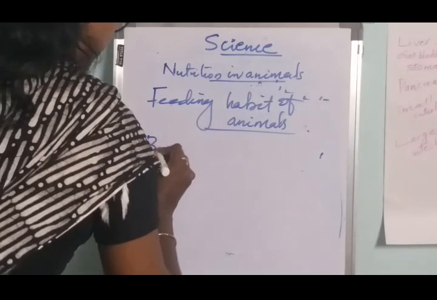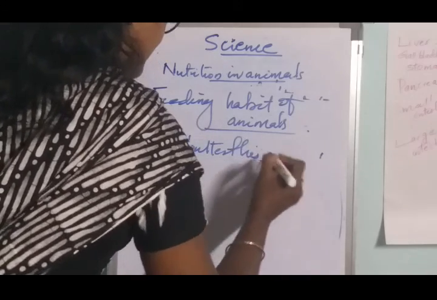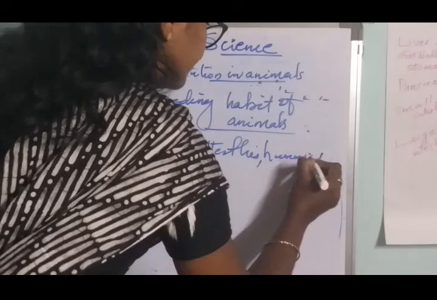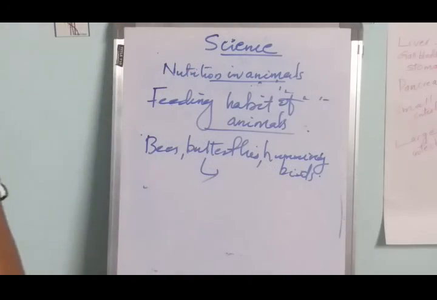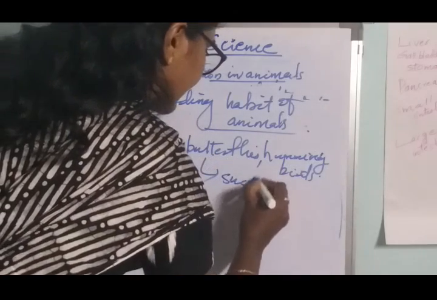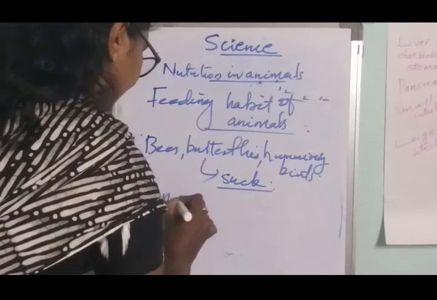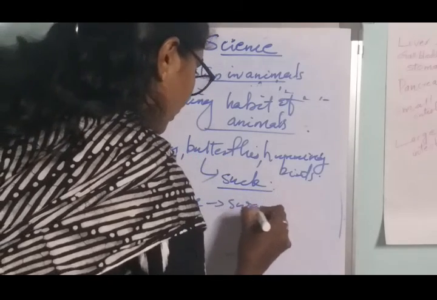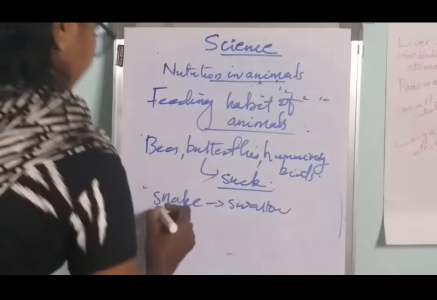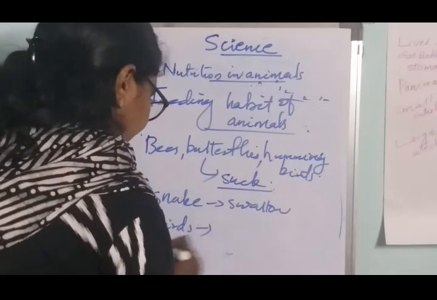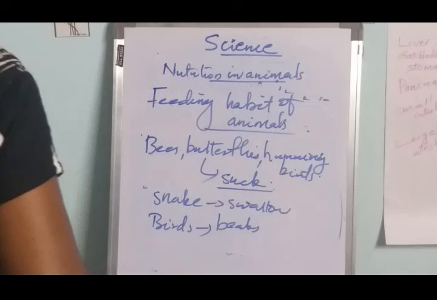When we consider bees, butterflies, and hummingbirds, these organisms suck nectar from flowers. By way of sucking, they obtain food. A snake swallows food. And birds obtain food with the help of beaks.